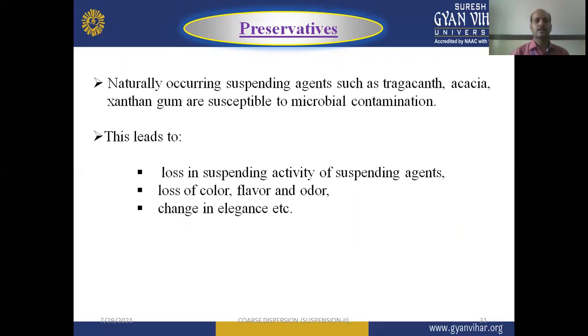Naturally occurring suspending agents such as gum tragacanth, gum acacia, and xanthan gums are susceptible to microbial contamination. What will be the effect of this microbial contamination? This will lead to loss in the suspending activity of the suspending agent, loss of color, loss of flavor and odor, and a change in the elegance of our suspension.